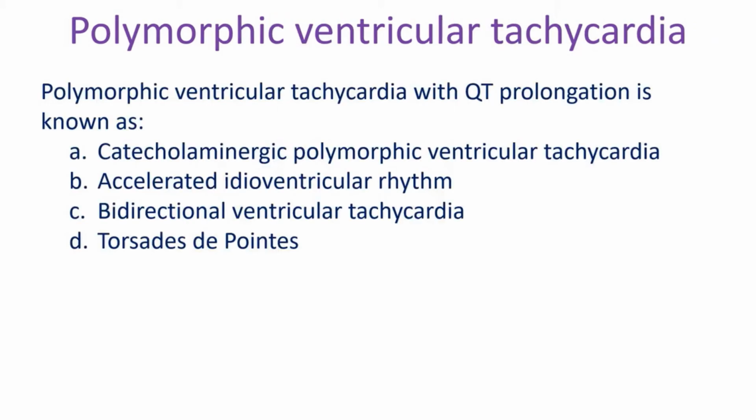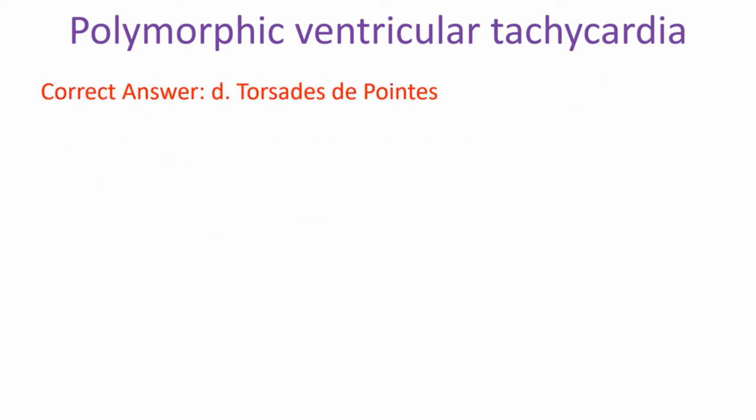Polymorphic ventricular tachycardia with QT prolongation is known as A. Catecholaminergic polymorphic ventricular tachycardia. B. Accelerated idioventricular rhythm. C. Bidirectional ventricular tachycardia. D. Torsades de pointes. Correct answer D. Torsades de pointes.